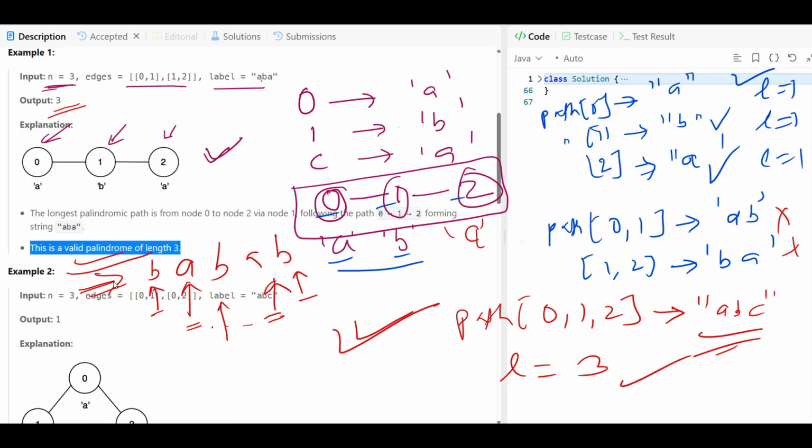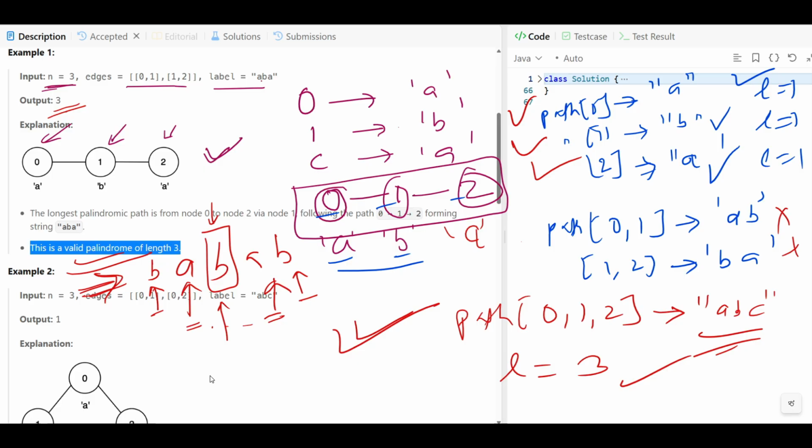So if the length is odd, what are the possibilities? If it is even, what is the possibility? Let's suppose this is the odd one, so the last remaining character will be this one. If only one character is left, it is also a palindrome, as we have seen with all these three. These are palindromes, so we'll say yes, palindrome.